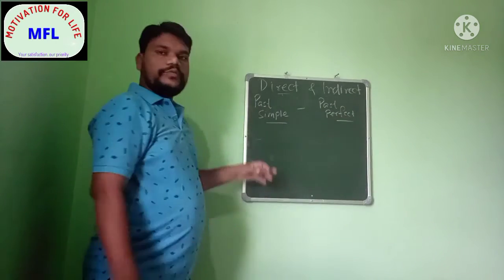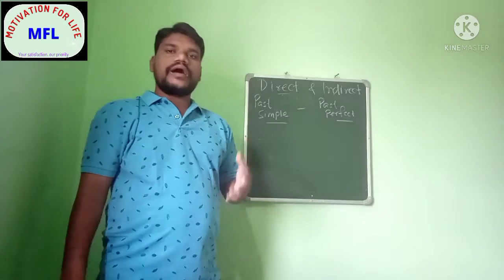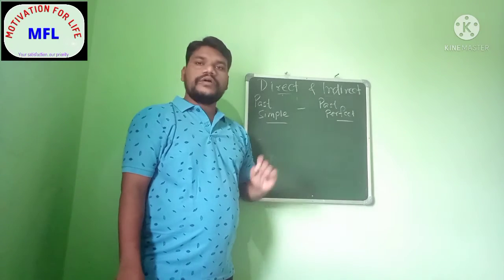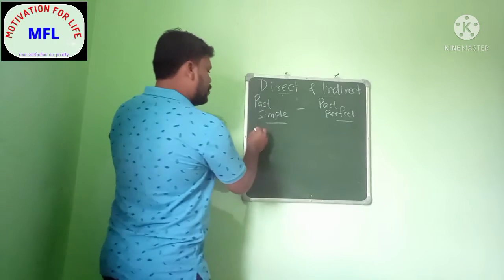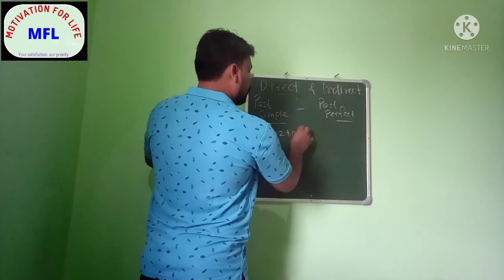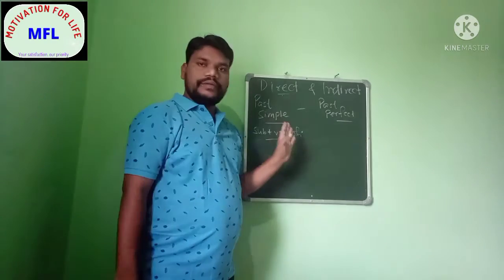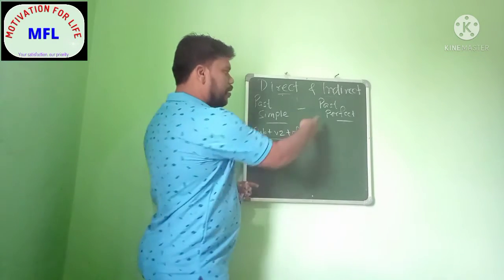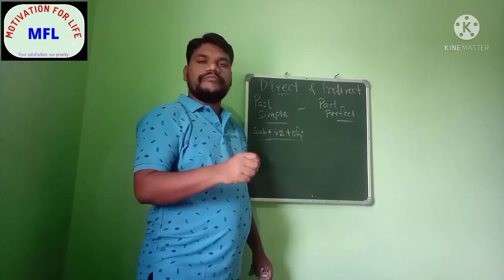Okay, so here you can see the fourth formula, that is your past simple or simple past tense will be converted to past perfect. So how you are going to do it? You need to know the formula. I am writing it down for you. That is subject plus verb2 plus object. This is the formula of simple past. Hope you might be remembering because I had written it in the first formula. So and then you can see the past perfect. So we must know the past perfect formula.